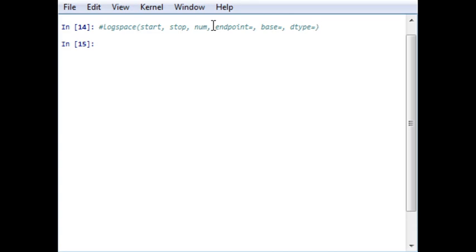Okay. So similarly, as I have already explained, you can directly give these numbers. For example, numpy.logspace(1, 10, num=...). 1 is the start point, 10 is the stop point, and num, that is the total number of points that you require, is